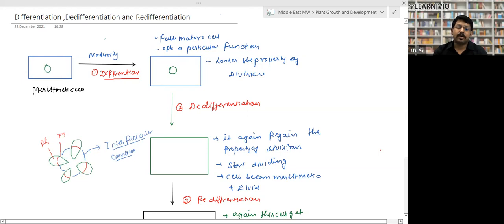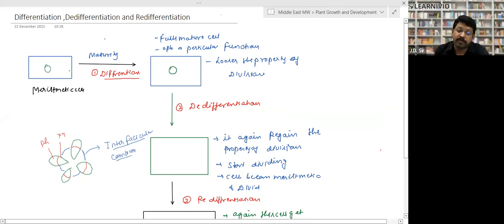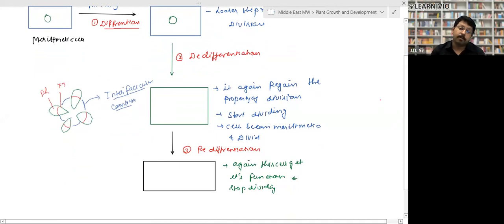What happens whenever cells get damaged, right? Suppose a cell has become an epidermal cell or a heart cell, and it gets damaged. So what will happen due to the damage? The nearby cells will start dividing again. These meristematic cells had become permanent cells, and these permanent cells again regain the property of division. When permanent cells regain the property of division, this is called dedifferentiation, the opposite of differentiation. They start dividing, and the cell becomes meristematic and divides. So this is called dedifferentiation.